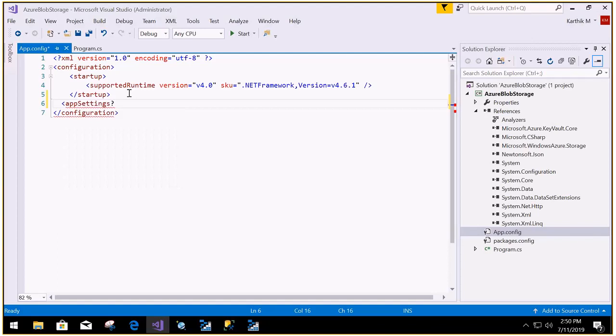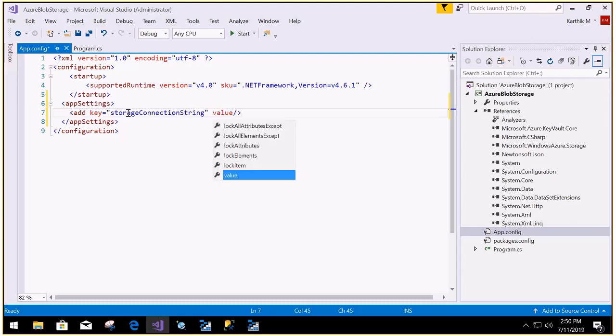In the appSettings, we need to add a key. Whichever name you want, you can give. I'm going to give a name called StorageConnectionString. As of now, I'm using the local one. So let me add a key called StorageConnectionString, and in this we need to provide the value.